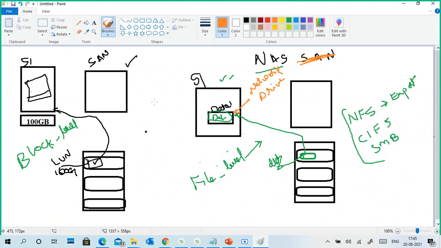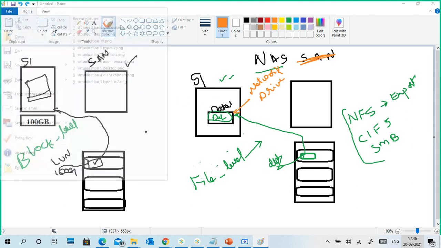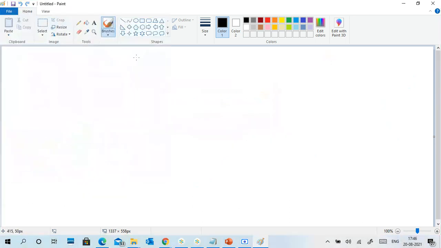So how to do iSCSI in Windows servers? We can do it very easily. Okay, so the last one is iSCSI. I will explain it and then we'll go to the next one. So one part will be finished anyway. I'm removing this diagram, I don't like it. So many colors, no neatness.